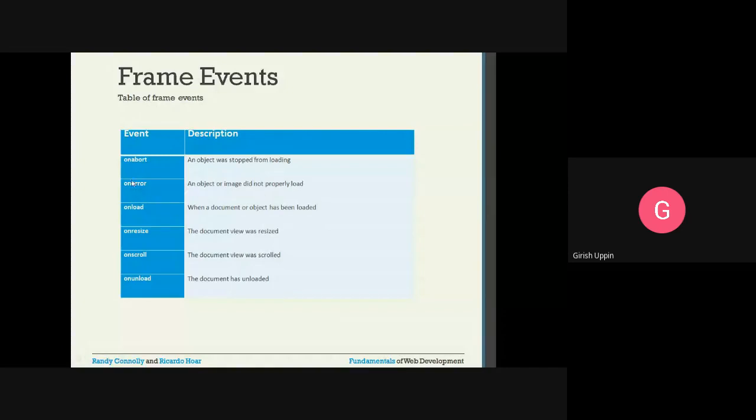Maybe with this particular event, on error, you will try to reload, or you can have some alternate actions. On load: when the document or object has been loaded. On resize: the document view was resized. On scroll: when the document view was scrolled. This is with respect to your browser frame. And on unload: the document has unloaded. So these are the different events for the frame.